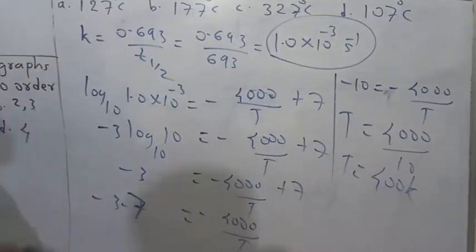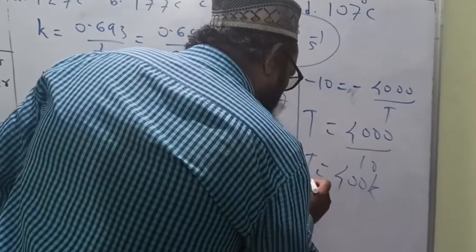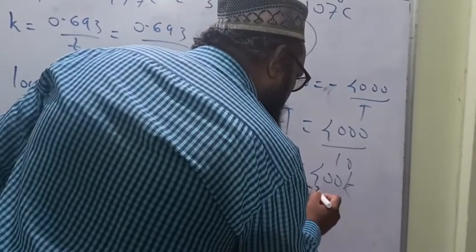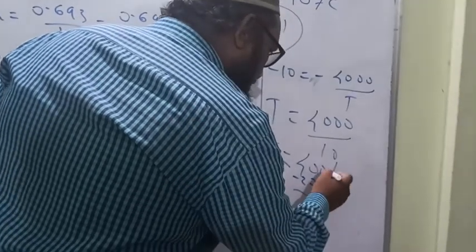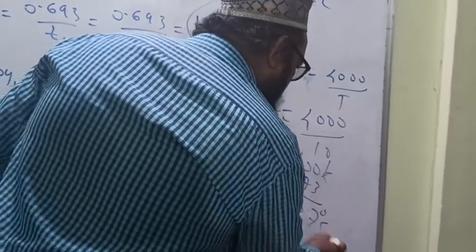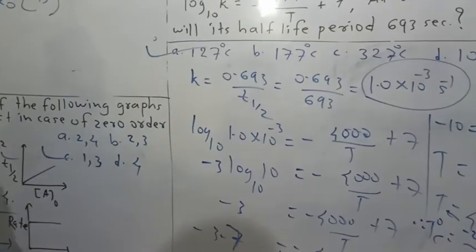But the answer is asked in degrees Celsius. 400 Kelvin is equal to temperature in degrees Celsius plus 273. What will we get? 127 degrees Celsius is the correct option. A is the correct option.